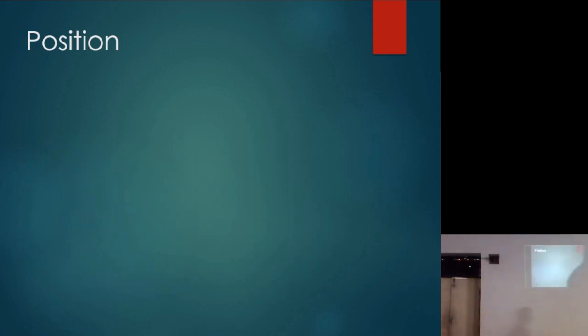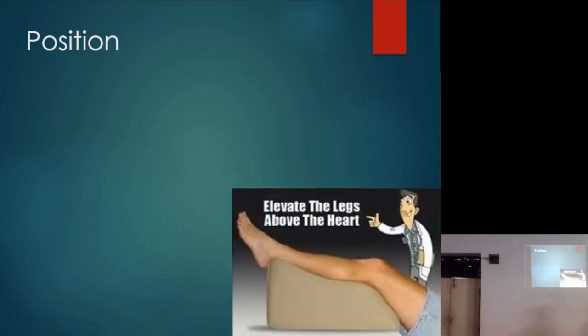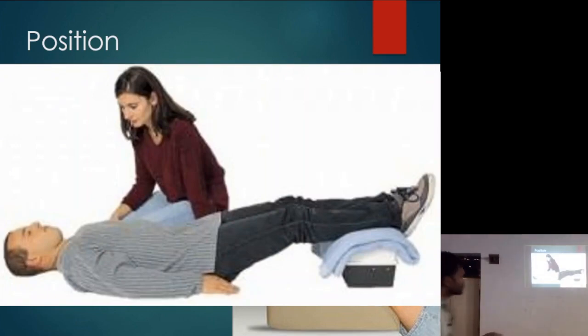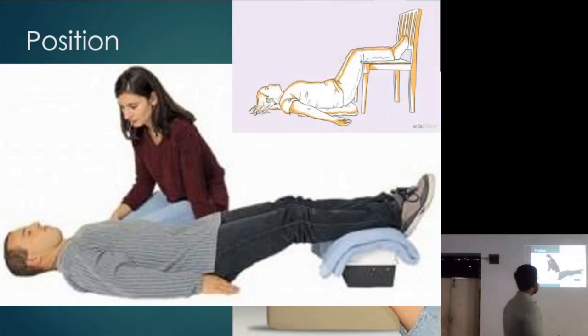Okay, ideal is supine, flat on the ground, and feet elevated. So basically, your head and your heart at the same level, whereas feet are elevated above the level of the heart. This is to facilitate venous return to the heart and easier blood supply to the brain. Okay, these are all the examples of the same position that I told you: lying flat on the ground and feet elevated.